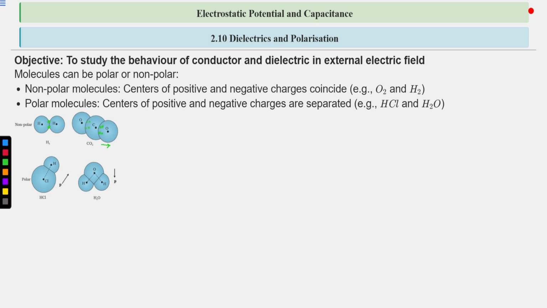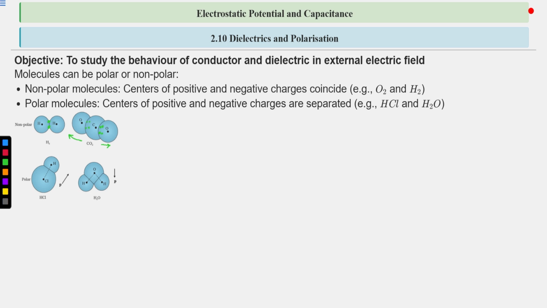Oxygen will attract them towards itself, and on this side the other oxygen will also attract them towards itself. Both atoms of oxygen get partial negative charge due to attraction of electrons towards themselves, and this carbon will get partial positive charge.